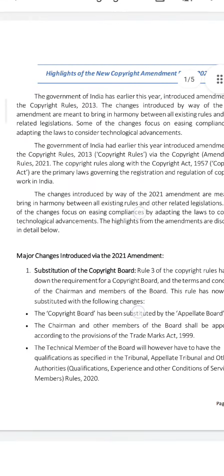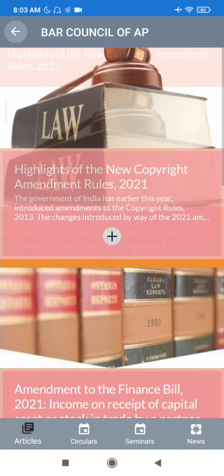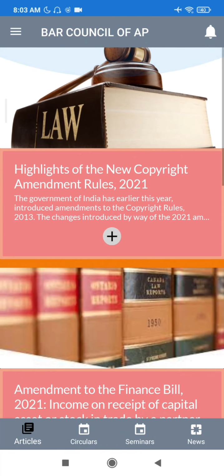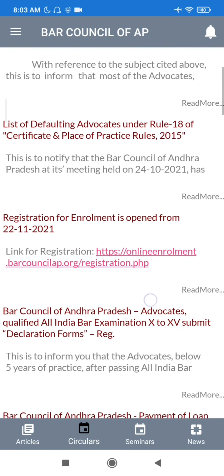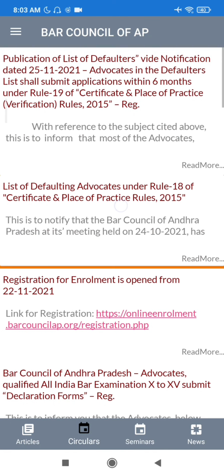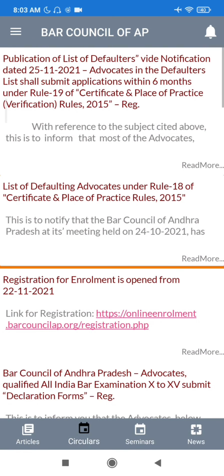The office will update articles day to day. Next item, circulars. To view latest circulars issued by the office, select any one of the circular items and click on view circular in PDF to read circular in PDF format.